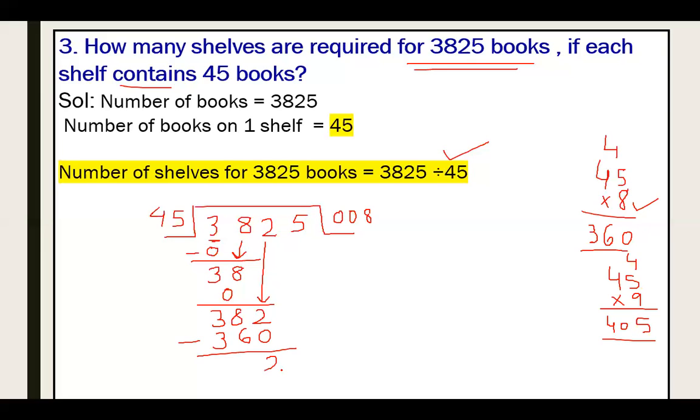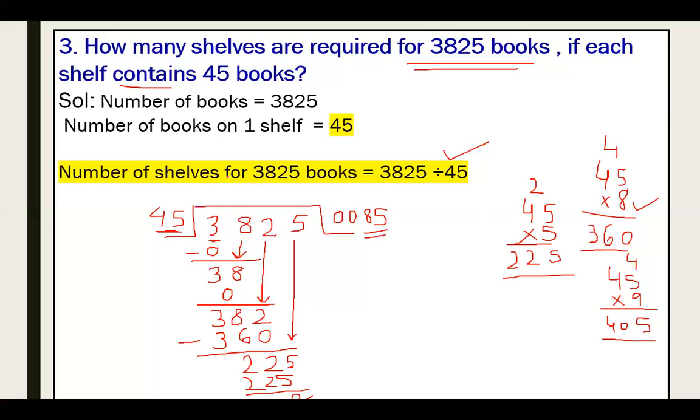Now I have to subtract both numbers. 2 minus 0 is 2. 8 minus 6 is again 2. I have to bring down the next digit, that is 5. So I know that if you multiply by 5, you will get 5 as the last digit. 5 fives are 25. 5 fours are 20 plus 2 is 22, and it is exactly coming. So 45 fives are 225. What do you get as a remainder? 0. So here we have got the solution, that is 85.